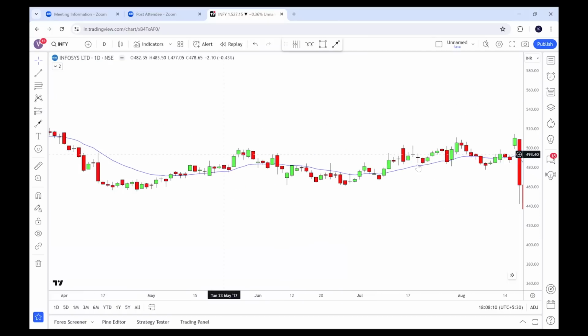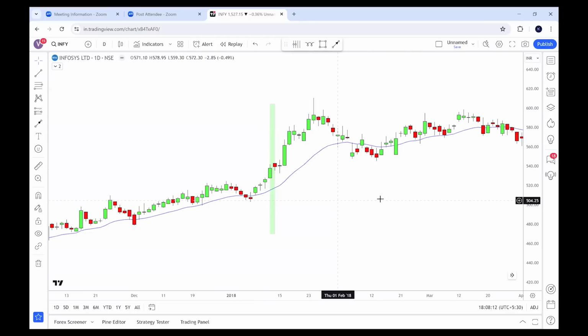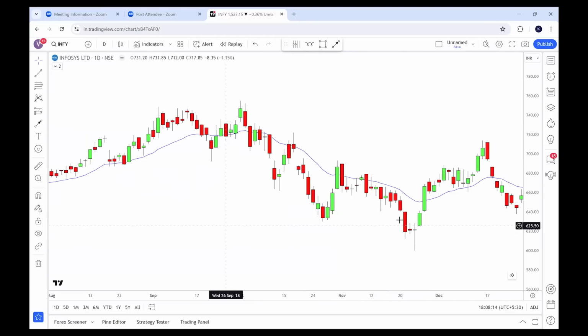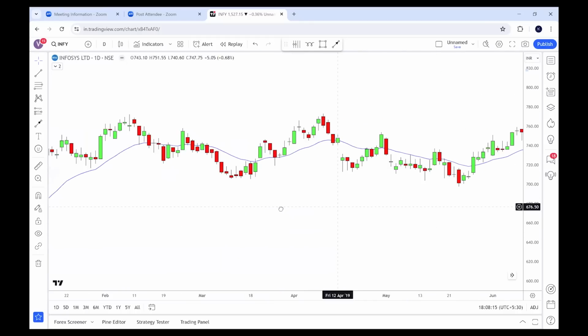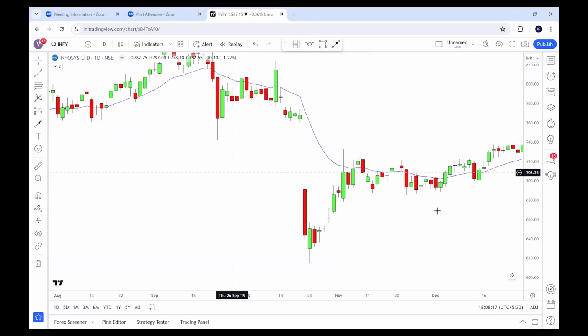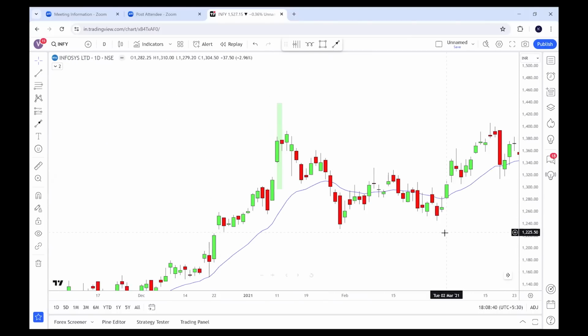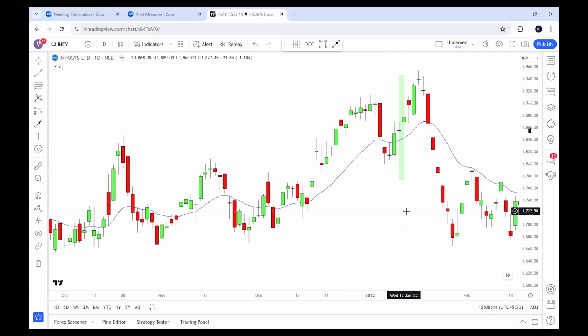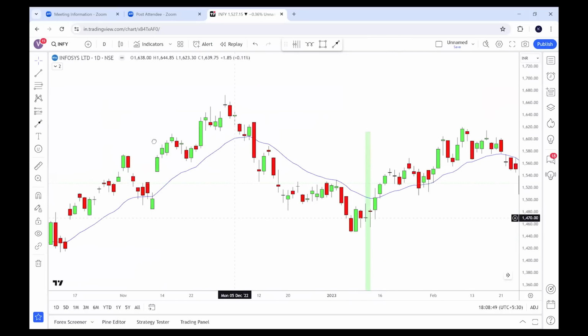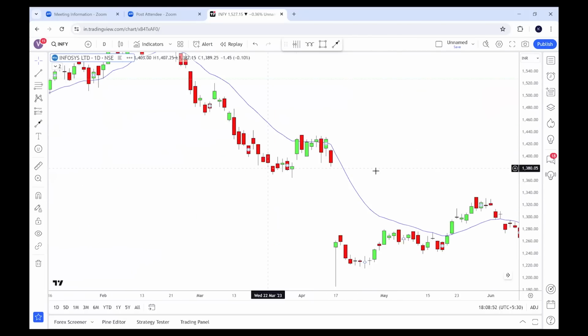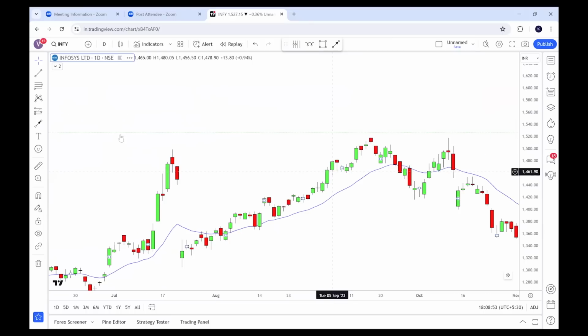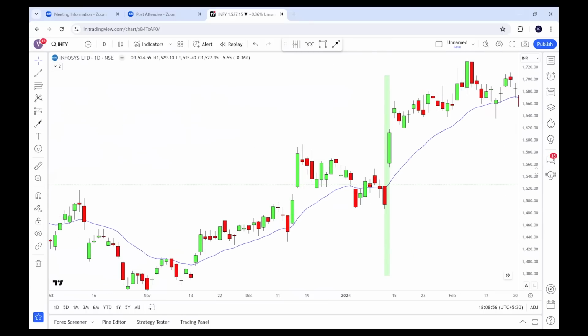Otherwise, 2015 it worked. It worked in 2017, 2018, 2019, 2020, 2021, 2022, 2023, and it worked in year 2024 also.